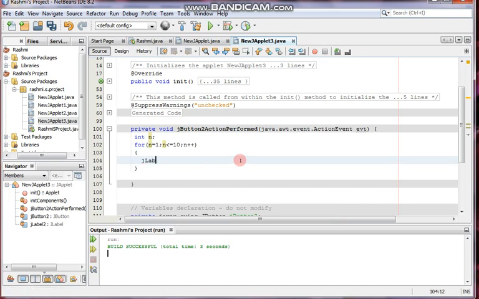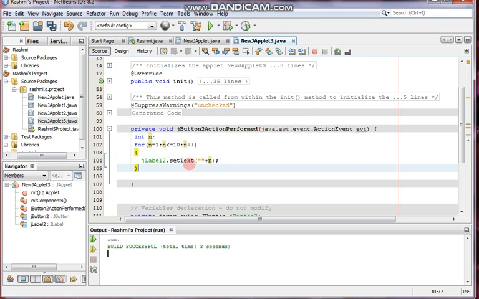Whatever it is, you need to write here jLabel 2 dot set text. We have to set the text of the label, that is set text n. Is it sufficient to do like this? It is showing an error. Why? Because n is an integer and the label can show only text. So what logic can we apply here? Just use a blank quote after or before and give a plus sign.